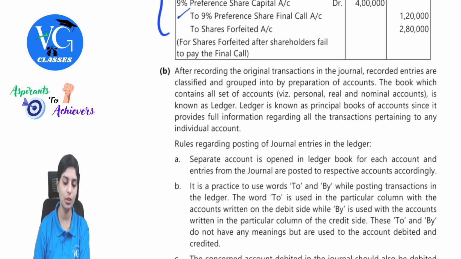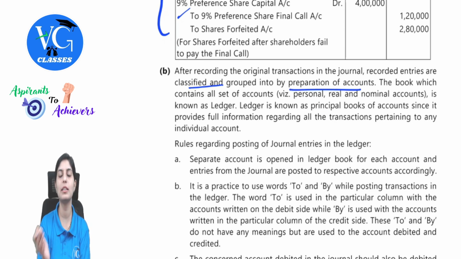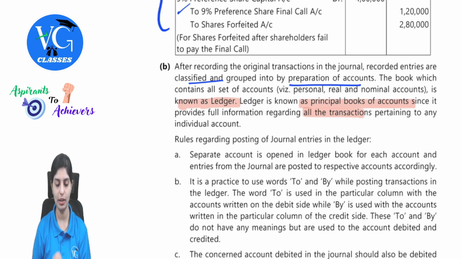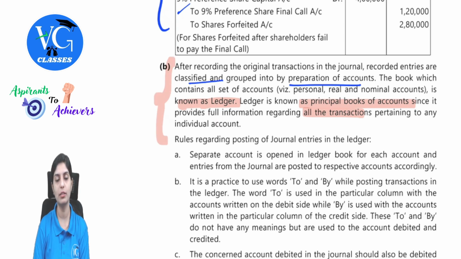See, after recording the original transaction, recorded entries are classified and grouped by preparation of accounts. The book which contains all sets of accounts, which are in the nature of personal, real, nominal, is known as the ledger. Ledger is also known as your principal book of accounts since it provides full information regarding all the transactions pertaining to any individual account. So you have to just give a snippet of the significance of the ledger, because that is your principal book of account.